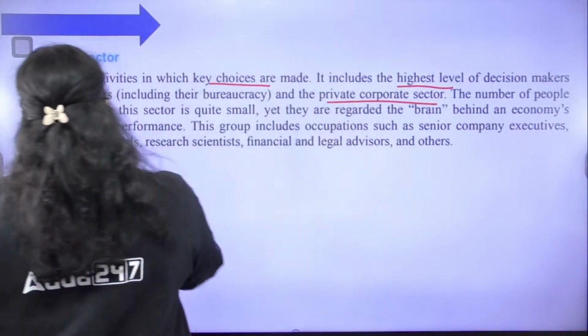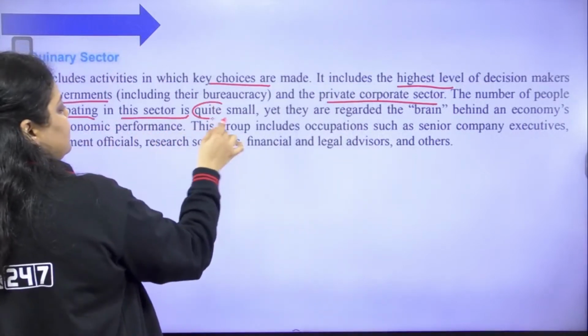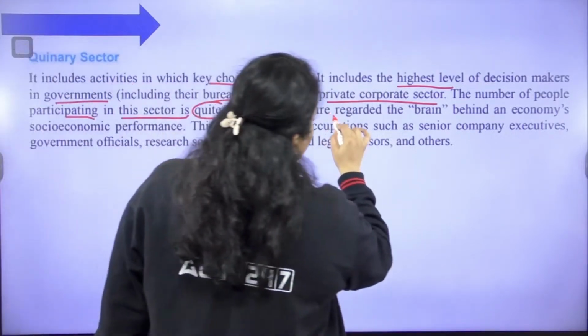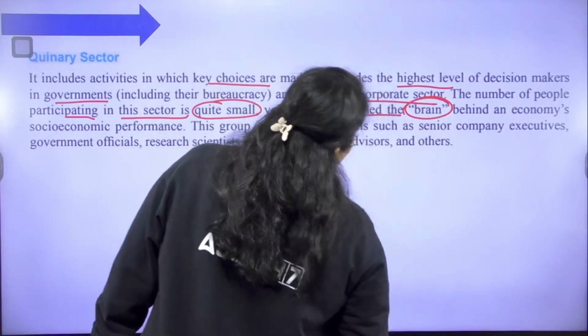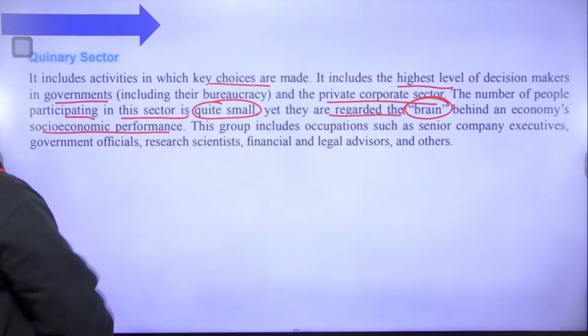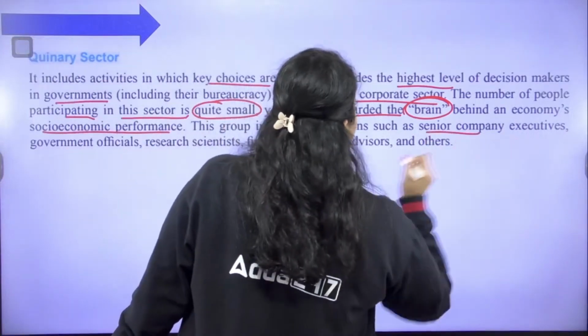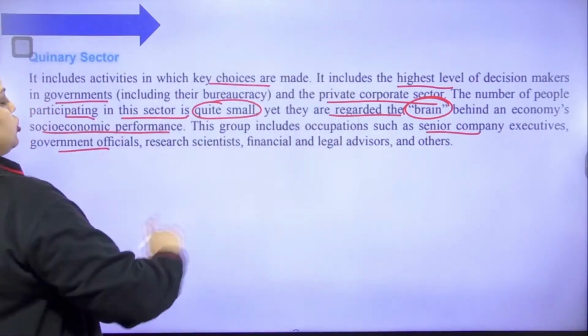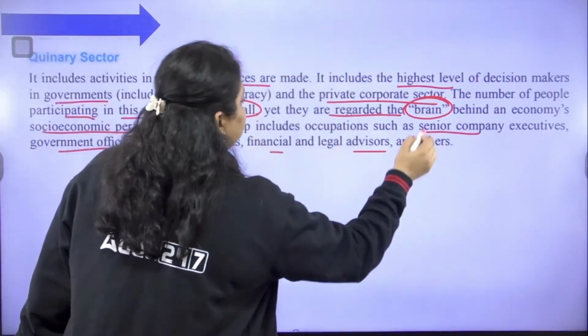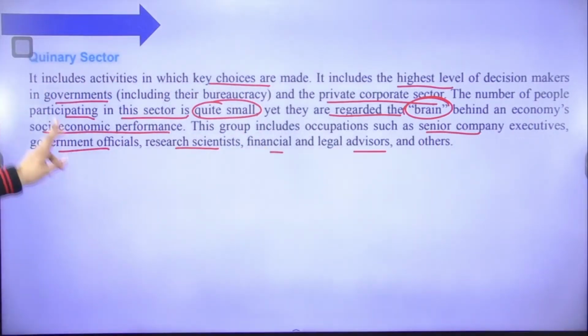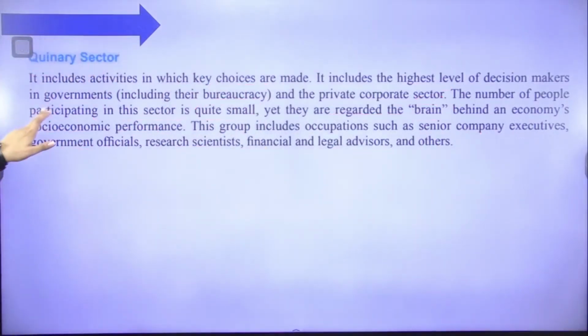So the number of people participating in this sector is quite small, yet they are regarded as the brain behind the economic, socio-economic performance of the country. Okay, this group includes what? Occupations like senior company executives, government officials, research scientists, financial and legal advisors, and others. All will be counted under this.